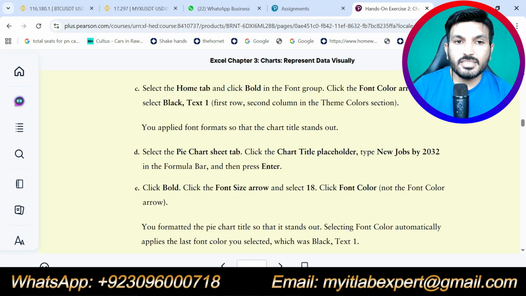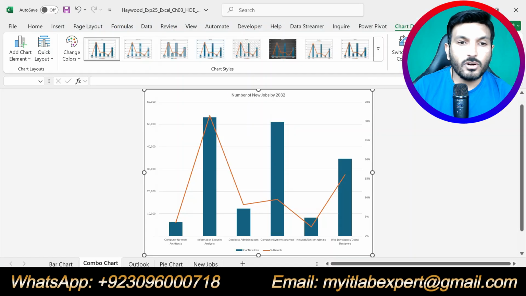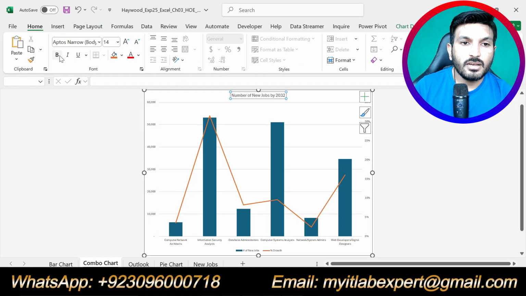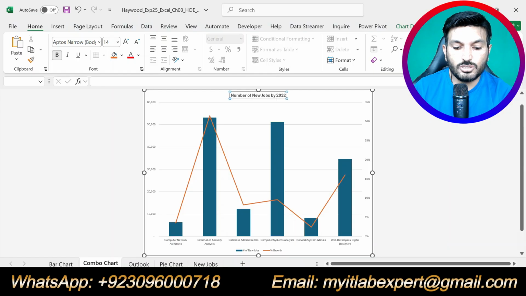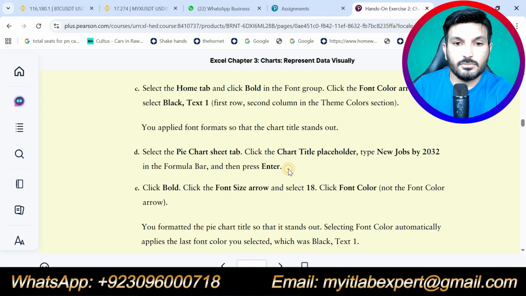Now let's do part C. Select home tab and click bold in the font group. In the font group we are supposed to bold this one. Okay, so go to home tab and select bold for this title. Then click the font color arrow and select black text 1. So we are supposed to change the font color arrow to black text 1, this one. So we have changed the color of the chart title to black text 1.